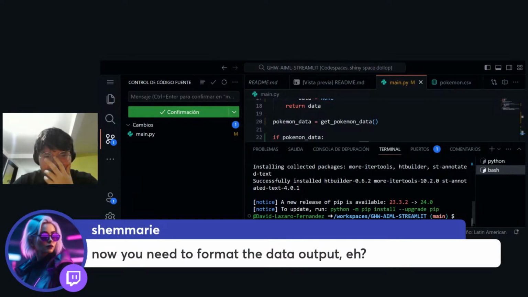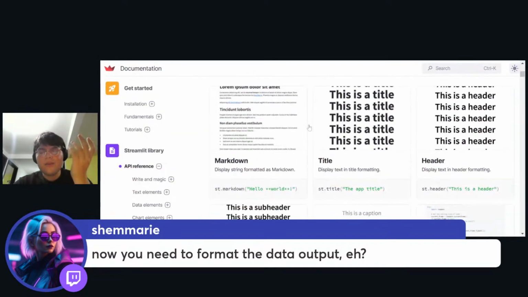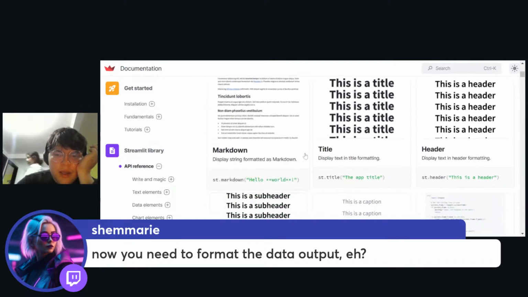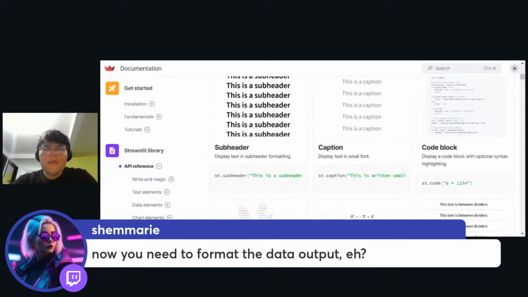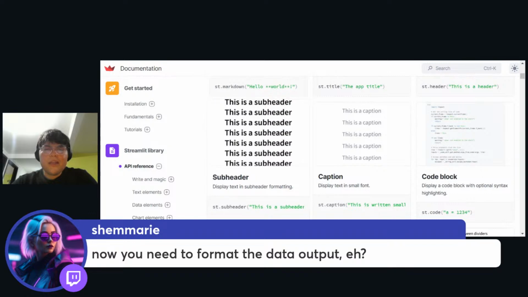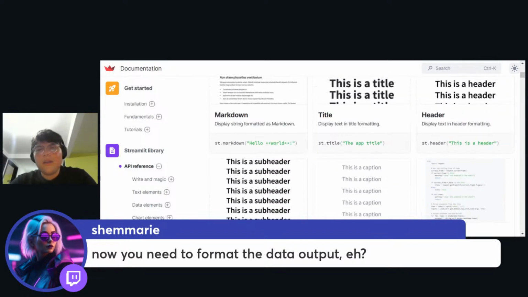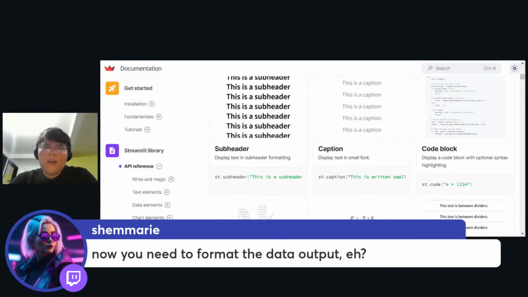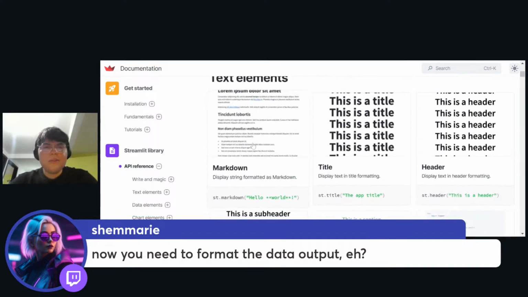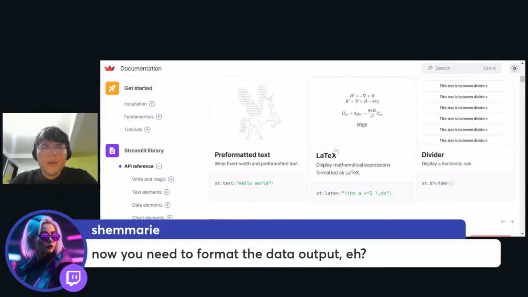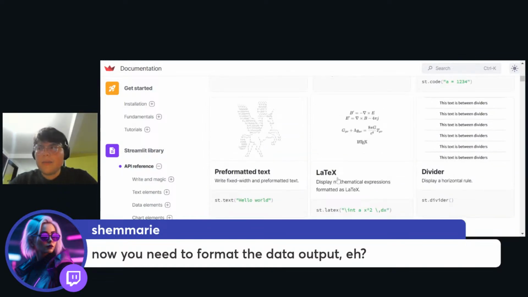Well, I'm just formatting to show you that making this kind of stuff is super easy in Streamlit. You can see it here with these 6 examples. It just takes the name of the kind of format that you want. So you can use a subheader, a caption, a code block, a header, title, markdown. You can automate markdown stuff if you want. And also, if you are a real scientific guy or something like that, you can use LaTeX and auto format each one of this stuff here.